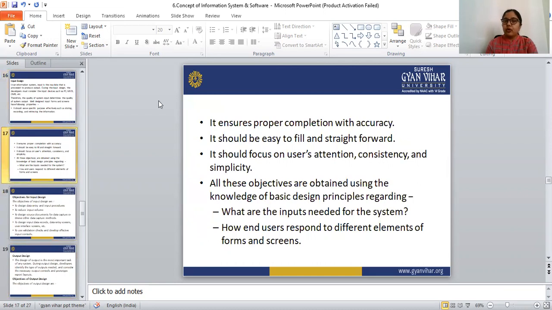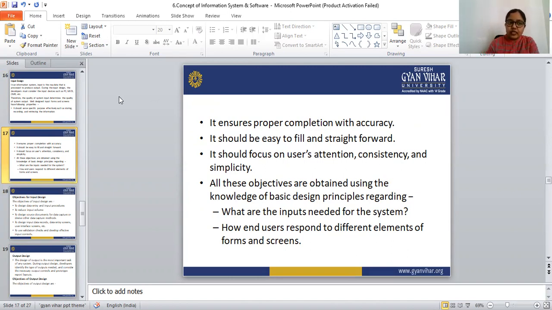It ensures proper completion with accuracy. It should be accurate, and it should be easy to fill and straightforward. A well-designed input system should also focus on users' attention, consistency, and simplicity. These are the characteristics a good input system should follow.